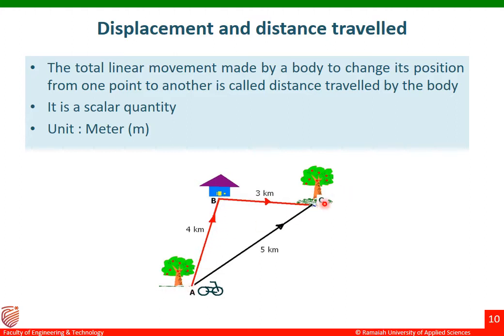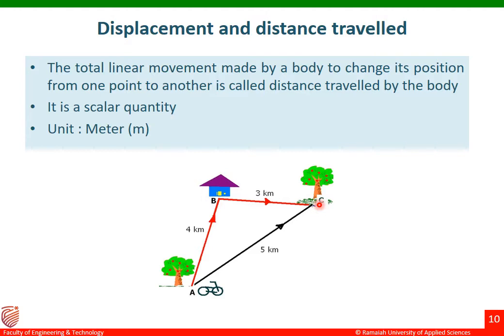The example shown here has 3 points: point A, point B, and point C. We have to measure the distance between A and C. But in order to reach from A to C, the person has to travel from A to B and then B to C. The distance traveled from A to B is 4 kilometers, and from B to C it is 3 kilometers.